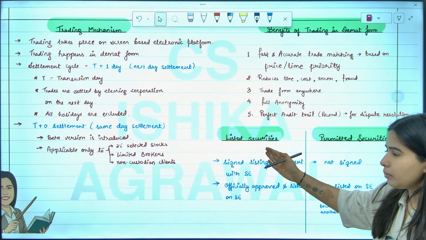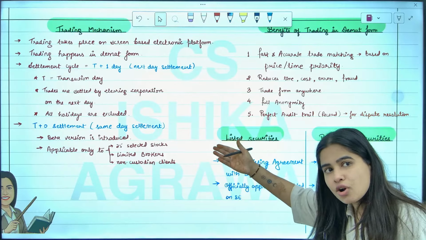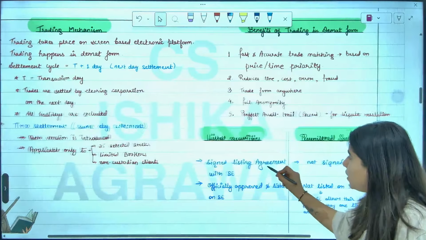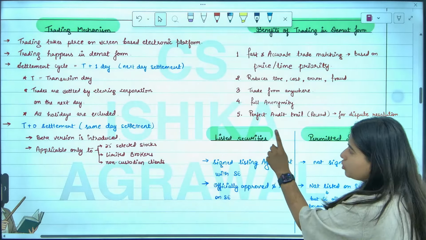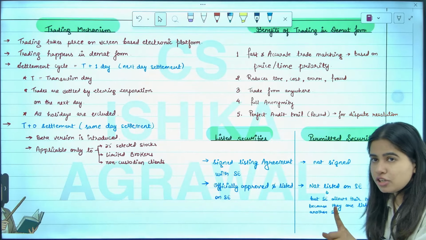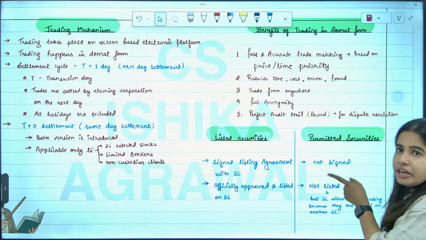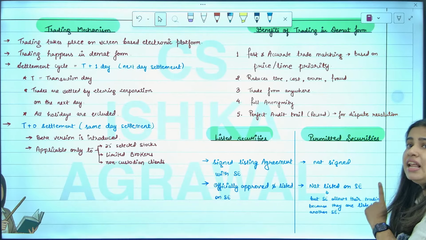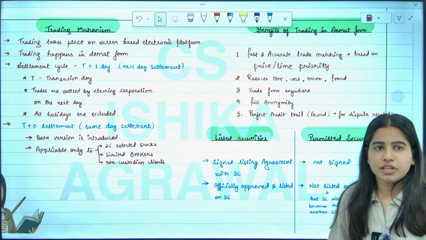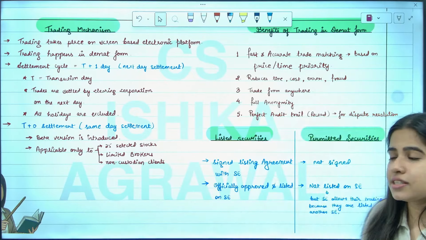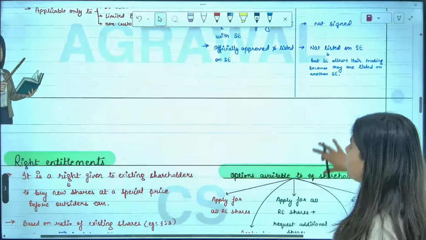So listed security means when you are listed on the stock exchange. When you enter into a proper listing agreement with Bombay Stock Exchange, it's a listed security. But with National Stock Exchange, we are not listed there. We did not enter into a listing agreement, but still National Stock Exchange allowed our equity shares to be traded. That is permitted security. Yes, Gayatri, I hope this is clear now. Everybody, moving towards the next topic.